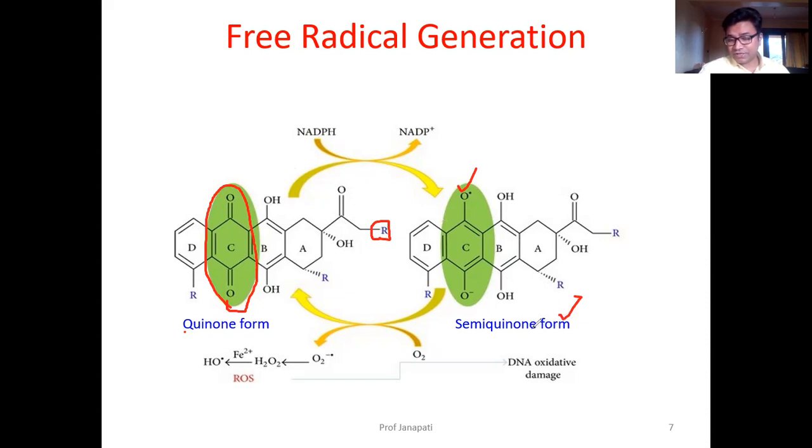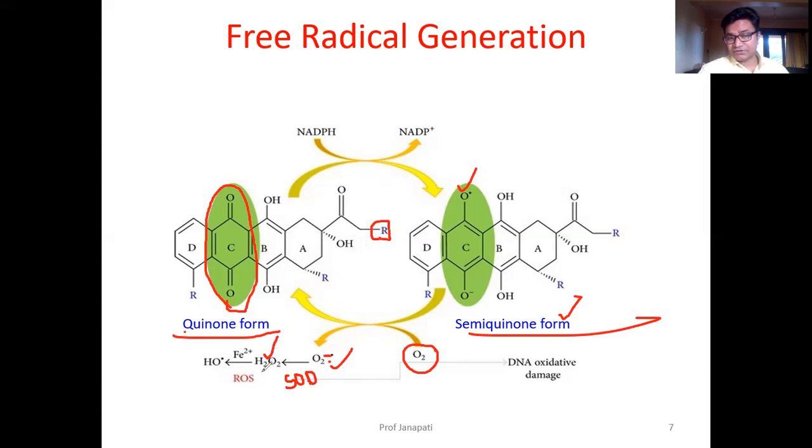The semi-quinone form will convert back to the quinone form by reacting with oxygen. When oxygen reacts, there is formation of superoxide, which is oxygen plus one electron. When superoxide reacts with hydrogen with the help of SOD, superoxide dismutase, you get hydrogen peroxide.